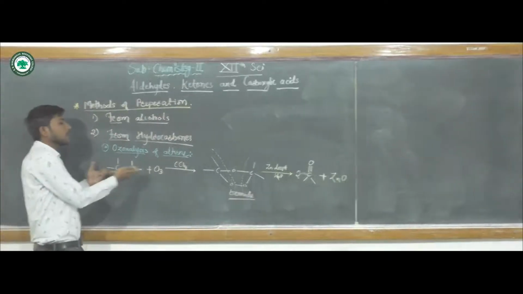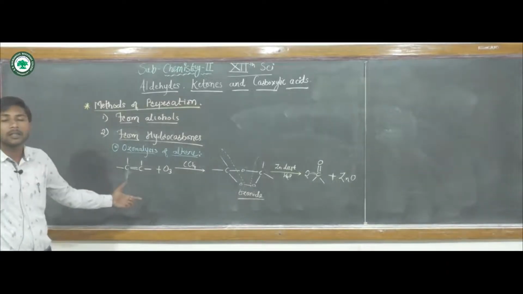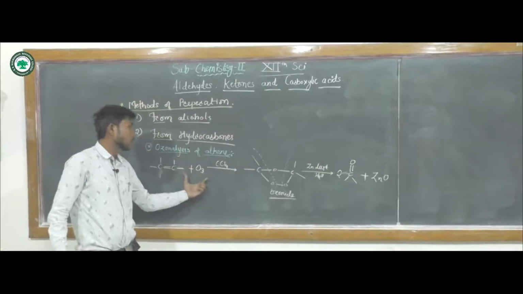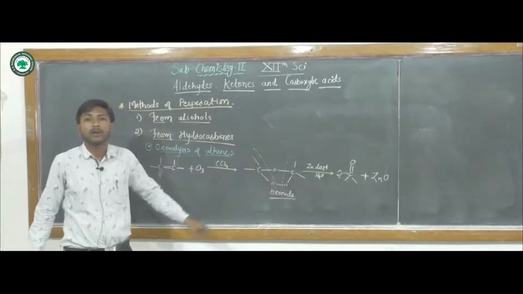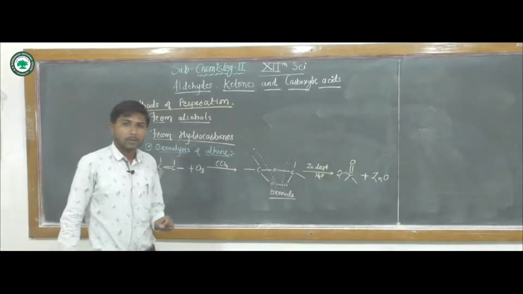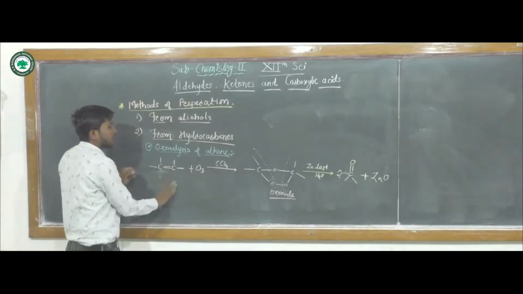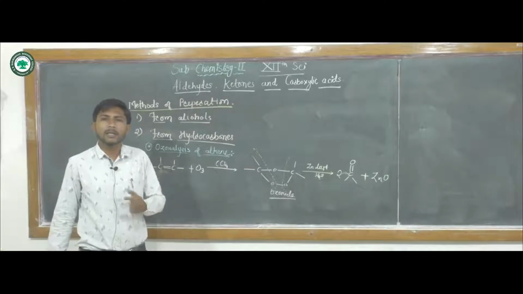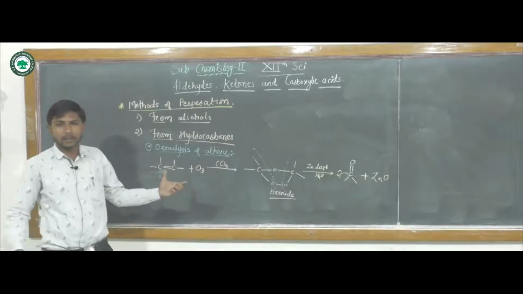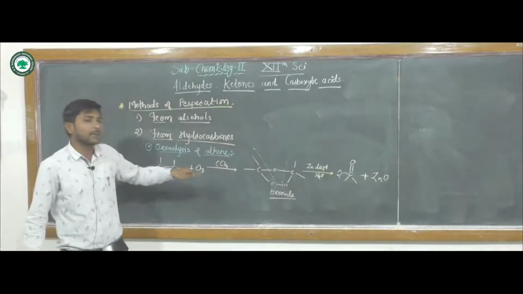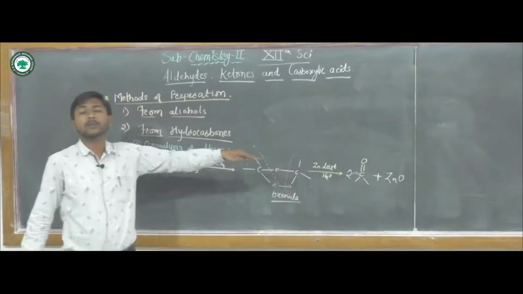This is a general reaction. If we take the first alkene, ethene, when it undergoes ozonolysis in presence of carbon tetrachloride, it will give 2 molecules of formaldehyde. That is for symmetrical alkenes. If you are using unsymmetrical alkenes, meaning the number of carbon atoms on both sides of the carbon-carbon double bond is different, then instead of aldehydes there will be the formation of ketones.